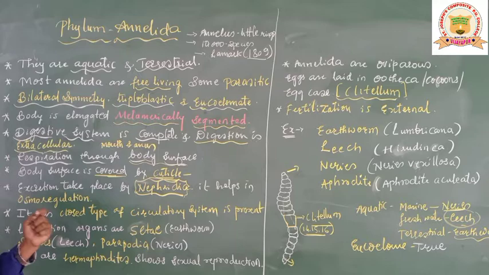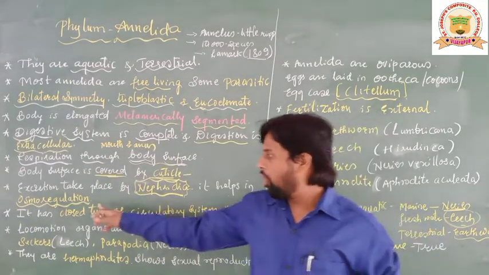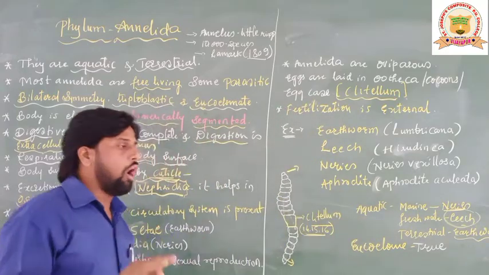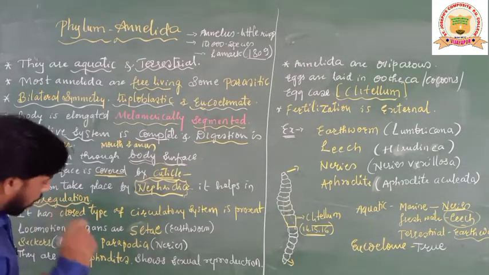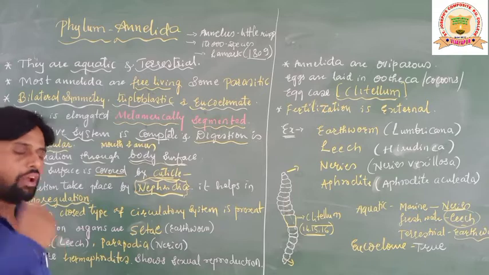These nephridia mainly help in what? Osmoregulation. As I have explained in my previous video also, osmoregulation is nothing but maintaining the water and salt balance inside the body. That is considered what? Osmoregulation.